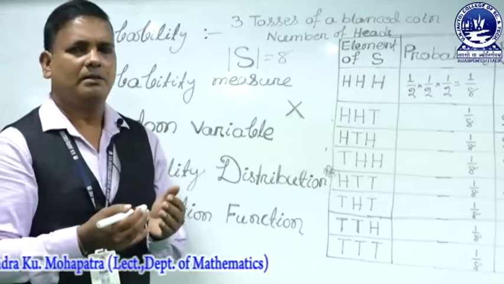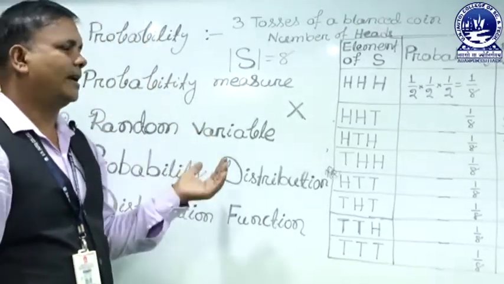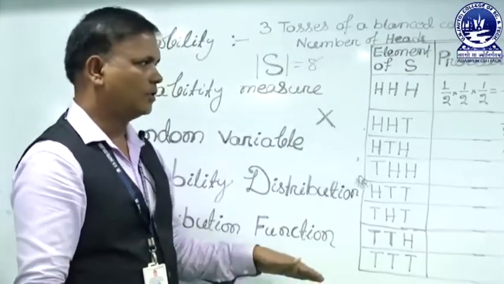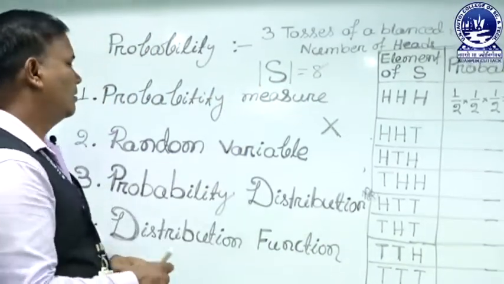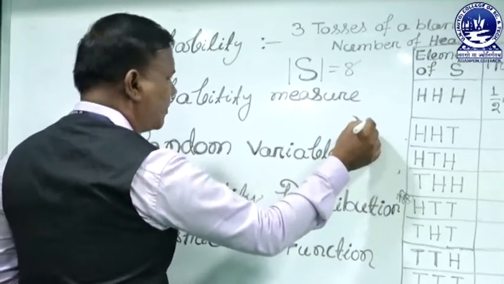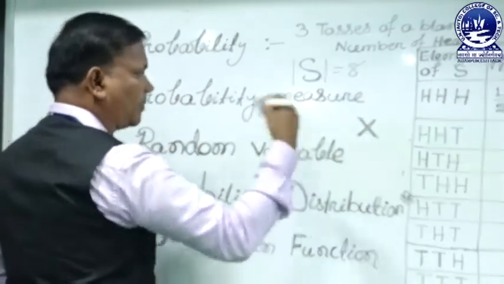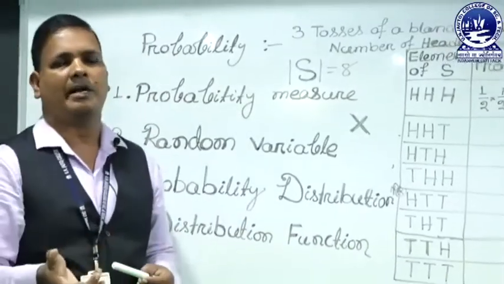Now we define another thing, the random variable, on the sample space. If we say the number of heads, then it is called a random variable.